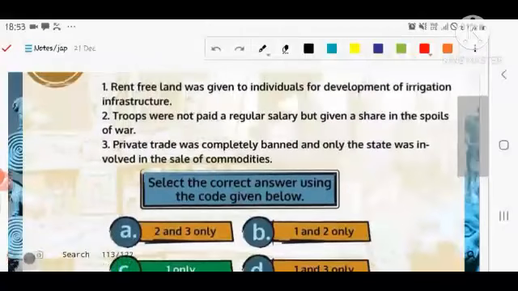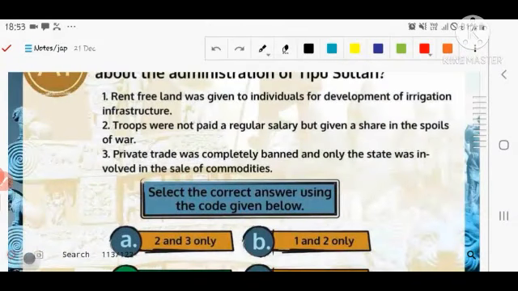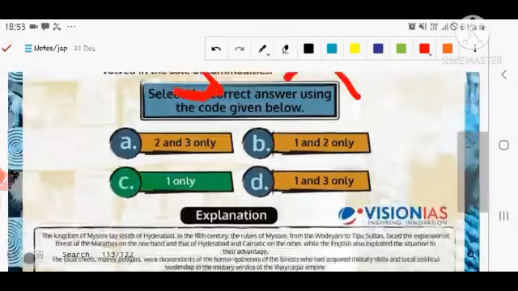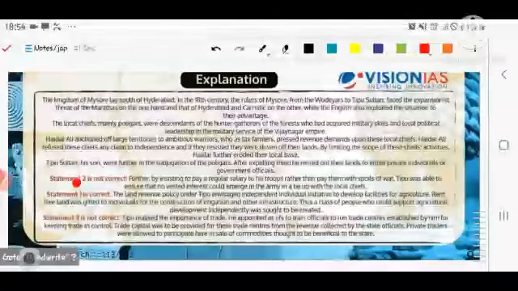If we are talking about Tipu Sultan, yes, rent-free land was given so that public infrastructure could be built. So first is correct, and that can be an example of private incentivization at that point of time, in medieval or modern history, whatever you want to call it. Troops were not paid regularly? No, that is not correct; troops were paid a regular salary. Number third, private trade was completely banned? No, it is not. Private trade was incentivized by the government of Tipu Sultan, right? First is correct only; second is not correct, and third is not correct.